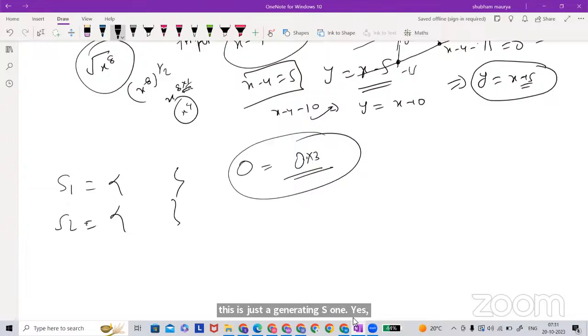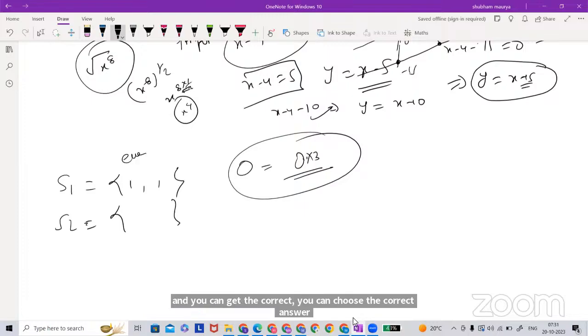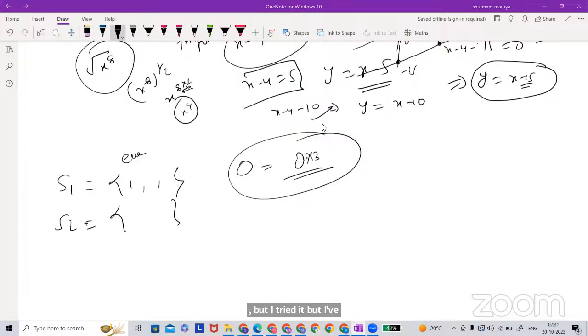I have seen that many students try to generate them, but not correctly. They forget about the even condition, or they forget about the multiple of 3. If you generate correctly, then you can choose the correct answer. Sir, but I tried it, and the cardinality of S1, S2 was more than 6, sir.